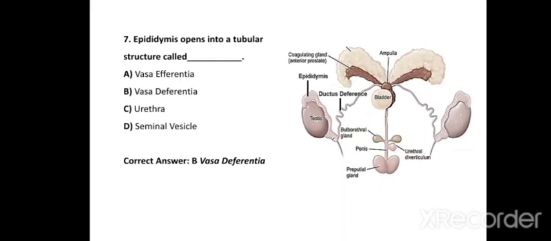Look at this figure. In the left part of the figure you can find the testis, from which arises the epididymis, and the epididymis opens into the ductus deferens. So the correct answer is vasa deferentia or ductus deferens.